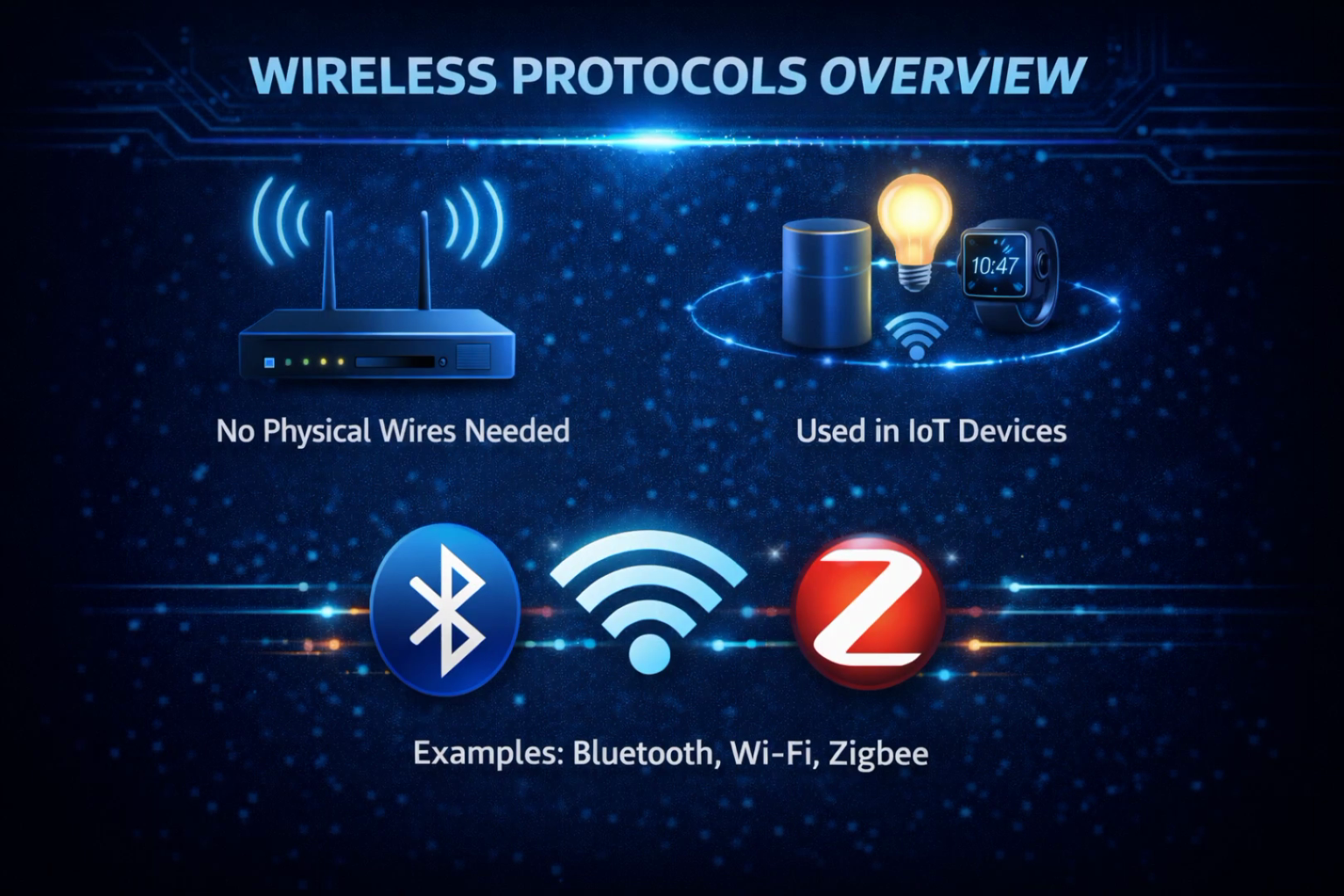Wireless protocols. Wireless protocols do not require physical wires. They are widely used in IoT devices. Examples include Bluetooth, Wi-Fi, and Zigbee.